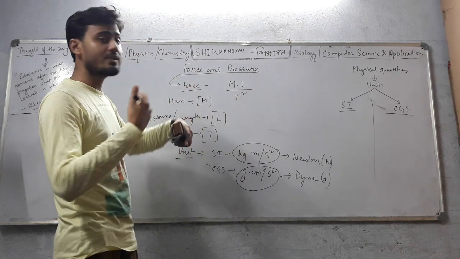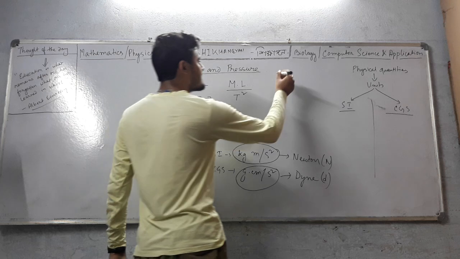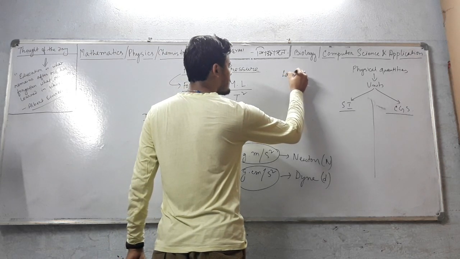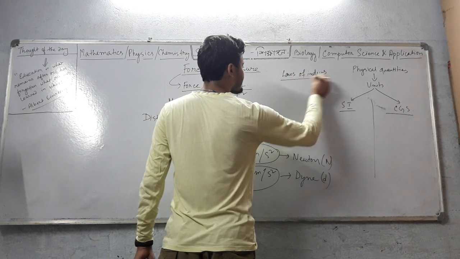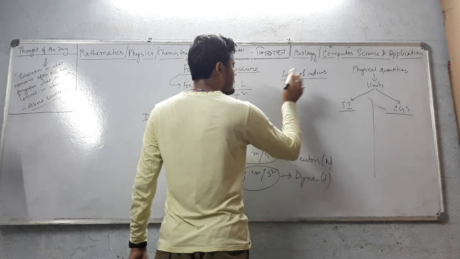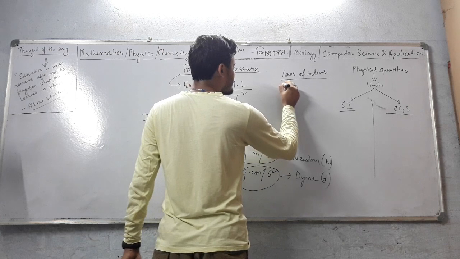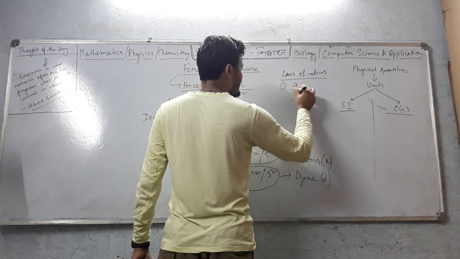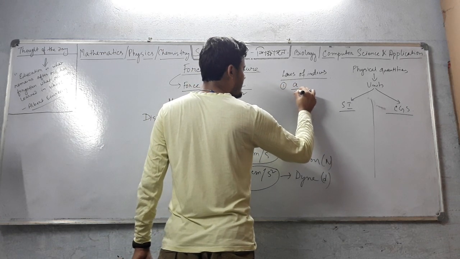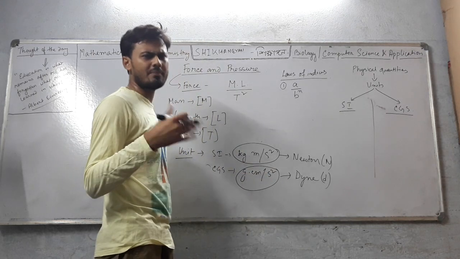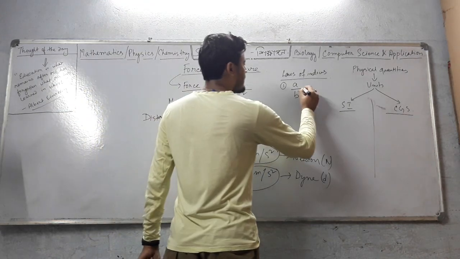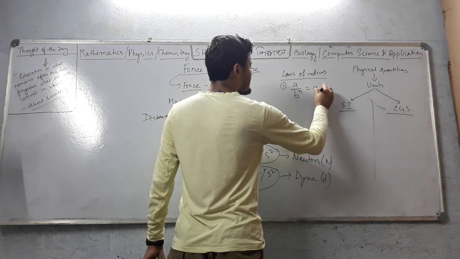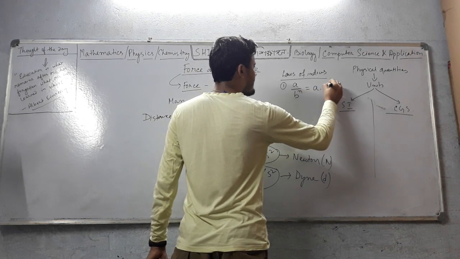Now we will change it into a simpler form. There is a chapter in mathematics known as laws of indices. Okay. There is one formula I am telling you. A by B to the power n. n can be anything, 1, 2, 3, 4, anything. Okay. This can be written as A into B to the power minus n.